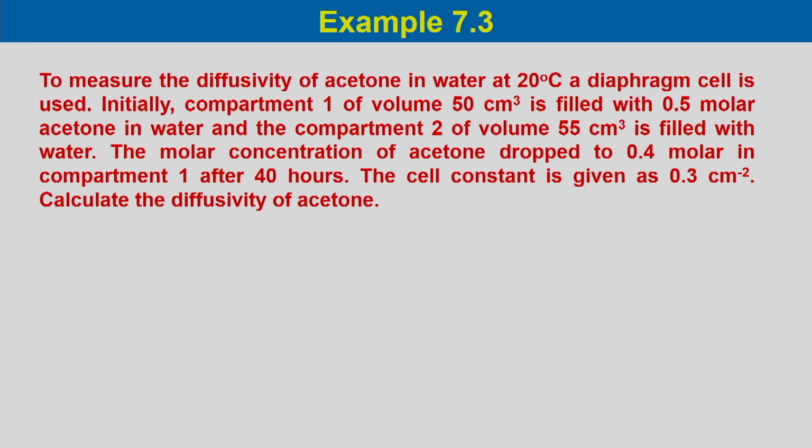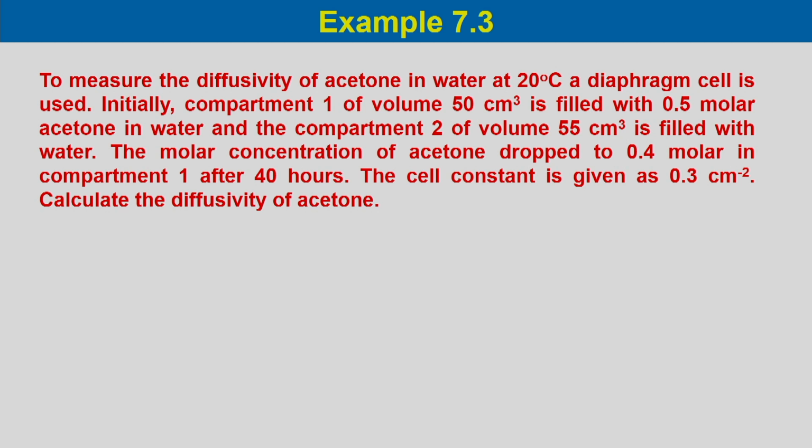Now, let us take an example. To measure the diffusivity of acetone in water at 20 degree centigrade, a diaphragm cell is used. Initially, compartment 1 of volume 50 centimeter cube is filled with 0.5 molar acetone in water and compartment 2 of volume 55 centimeter cube is filled with water.